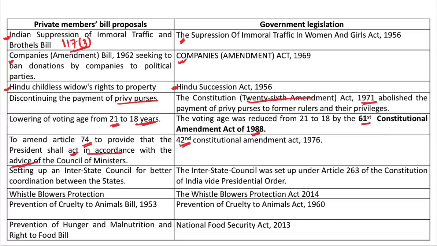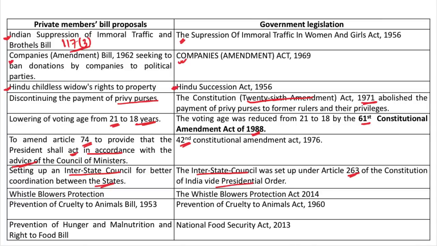Constitution has a provision for setting up an interstate council. This provision is in Article 263. One of the private member bills asked for constitution of this interstate council for better coordination between the states. When it was asked for, government of course did not agree, but later government instituted the interstate council under the provision of Article 263 by a presidential order.